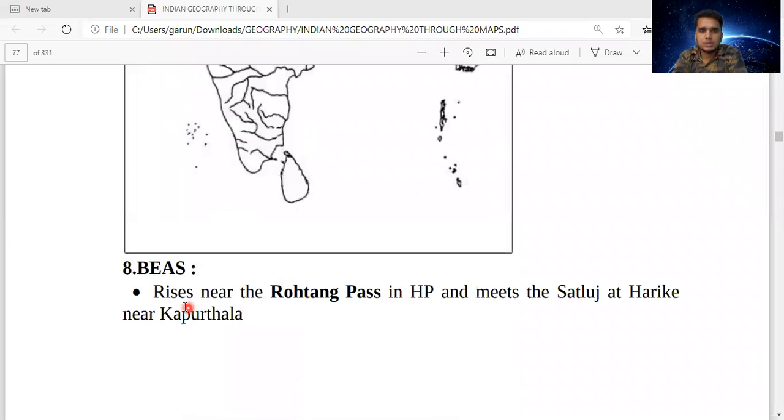Next is Bias. It rises near Rohtang Pass in Himachal Pradesh and meets the Satluj at Harike near Kapurthala.